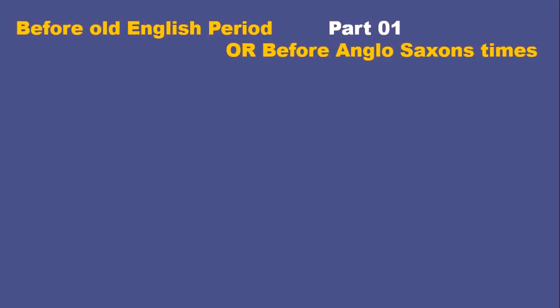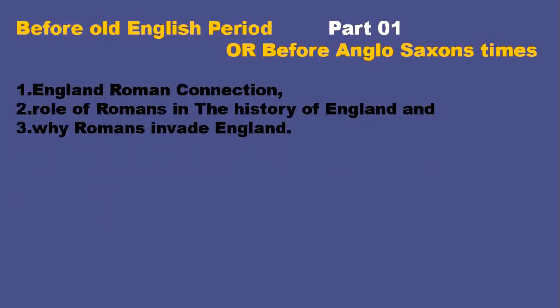In our previous video, we discussed the background and circumstances of the time before the Anglo-Saxons. In Before Old English Period, episode number 2, we checked the connection between Rome and England, the role of Romans in the history of England and why Romans invaded England. This was the overview of important things and events that will connect with our next concepts in the history of English literature and language.